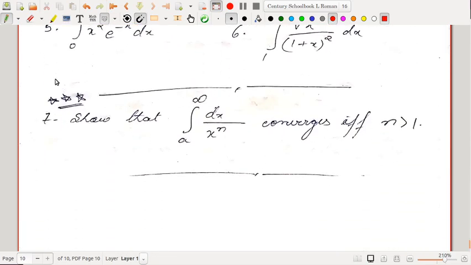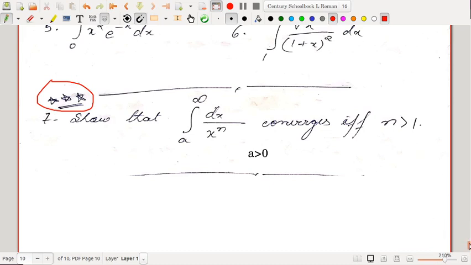One more important thing that I am requesting you to do is show that the integral from a to infinity of dx by x to the power n converges if and only if n is greater than 1. Here we assume that a is positive, a is greater than 0. Show that the integral from a to infinity of dx by x to the power n converges if and only if n is greater than 1. Please try to do it.